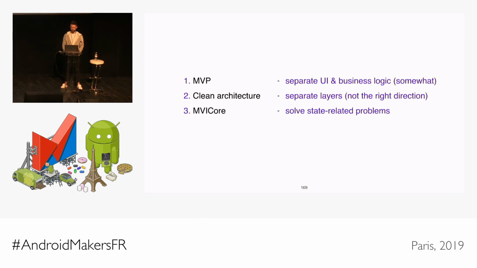We realized that our problems were mostly state-related, and we went down a longer road with MVI core. And beyond state machines, it also helped us to completely decouple UI, business logic, and other components by using the binder approach. And most importantly, our state machines, the features in MVI core, allowed us to standardize how we implement our business logic. So what does it not solve then? I'd like to mention two problems and a teaser of what we are working on currently.